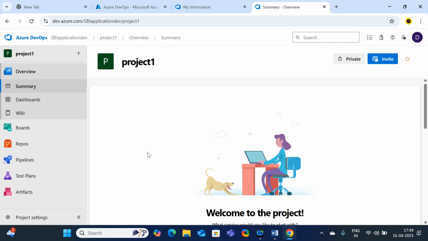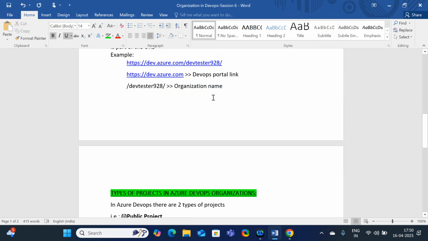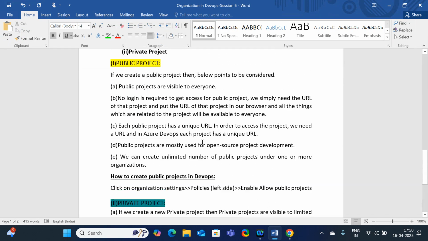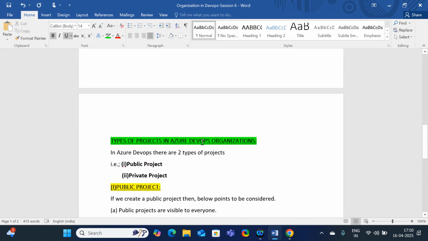Hope you guys understood. So in this session, we discussed how to create an organization and how to create a project inside of the organization, and what the default services are which will be created along with the project. And coming to the material, I have mentioned each and everything: what is a public project, what is a private project. Everything I have mentioned in the material.